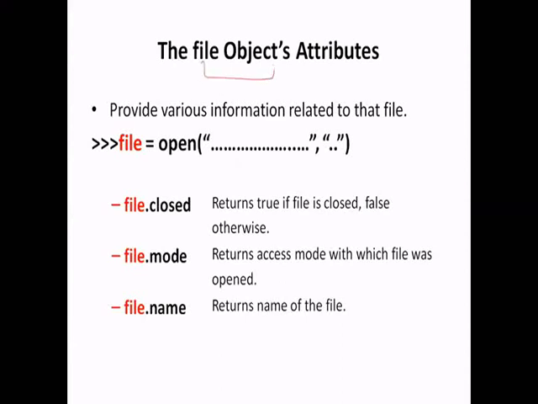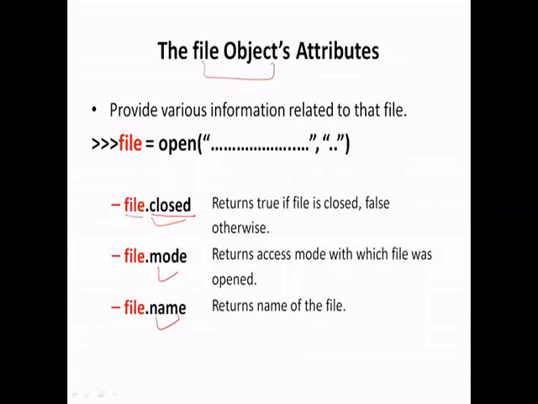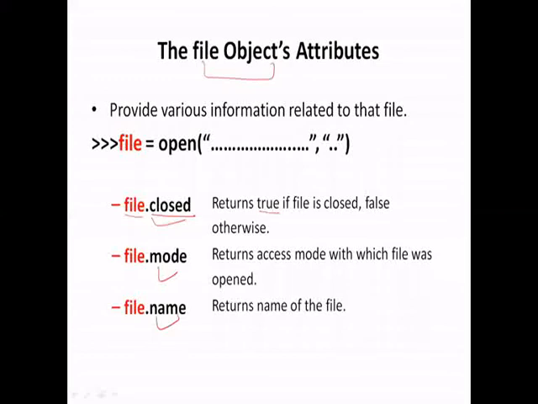Next thing is the file object's attributes. A file object has several attributes which tell various information related to that file, and these are closed, mode, and name. The syntax is file dot closed attribute. It will return true or false based on whether this file has been closed or not. If a file has been closed already, it will return true, and if it is not closed, it will return false. Next one is file dot mode, which will return the access mode in which the file has been opened.